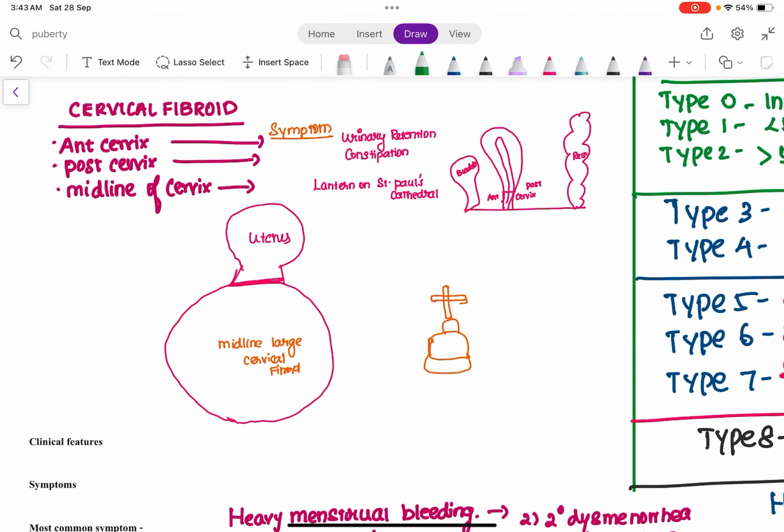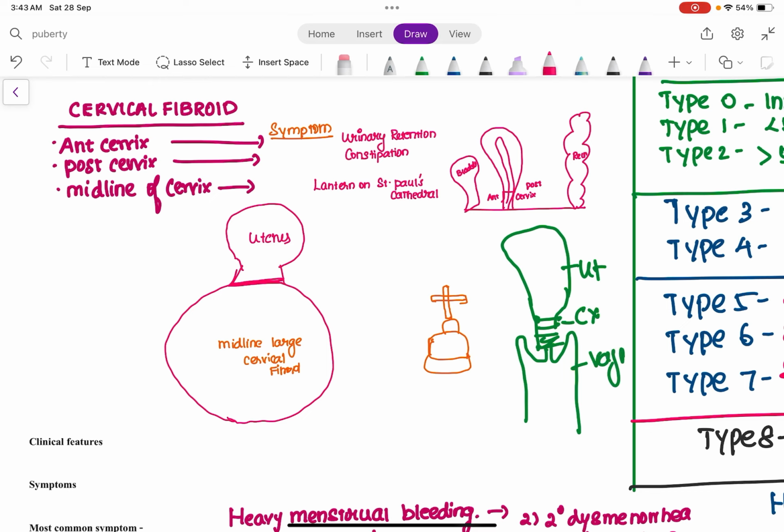So now let's deal with the other types of fibroid. The most important is going to be the cervical fibroid, that is nothing but the fibroid situated in the cervix of the uterus. See, this is the uterus, here we have the cervix, and here we have the vagina. If the fibroid is present in the cervix, it is called a cervical fibroid. And this can be situated either in the anterior cervix, or in the posterior cervix, or in the middle line of the cervix.